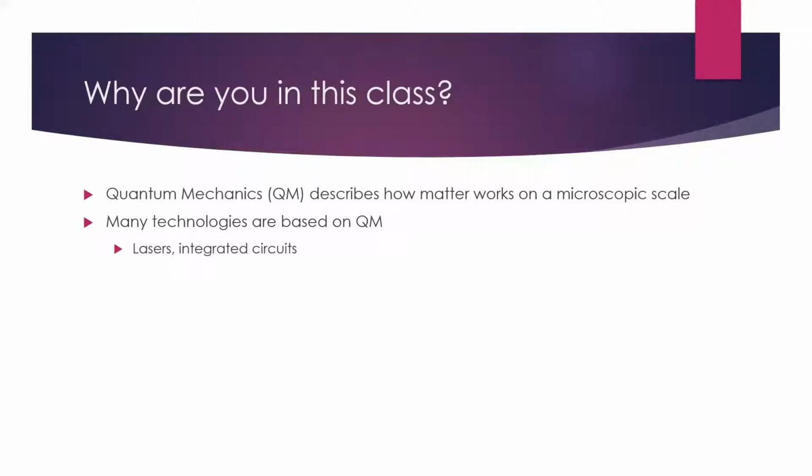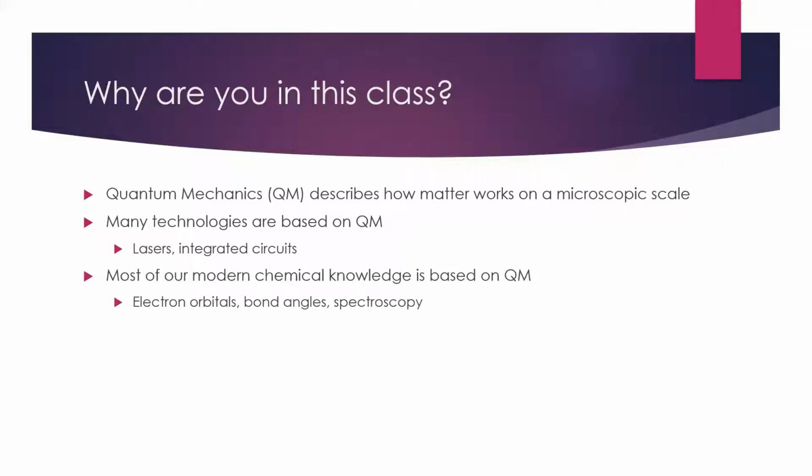But on a more fundamental level, why are you here in this? Why is this a chemistry class? It's that most of our modern chemical knowledge is based on quantum mechanics. These include things like orbitals, both atomic orbitals and molecular orbitals, things like bond angles, and even spectroscopy. So I wanted to go through a little thought experiment here, and maybe it's not quite a thought experiment, but I want to have you guys just imagine, go back to organic chemistry and picture an IR spectrum of your unknown molecule you were trying to figure out in an organic chemistry lab.